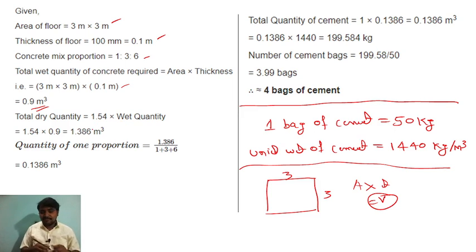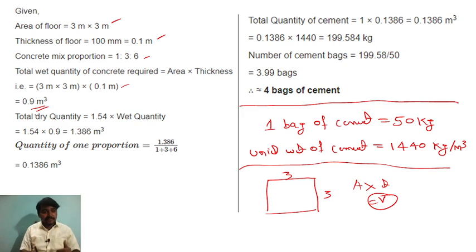Now the dry quantity. What is the difference between wet quantity and dry quantity? See, if you are taking the cement for the calculation of 1 meter cube, you have to increase the volume of the cement. Why? Because if you add water, the volume will shrink. If your required volume is 1 meter cube and you take exactly 1 meter cube, the volume of that cement will be reduced. For that purpose, we have to increase the volume, right?